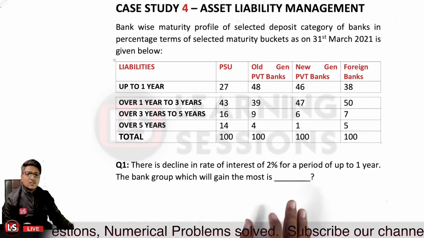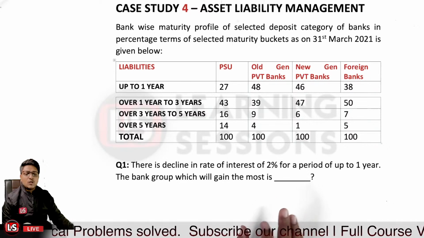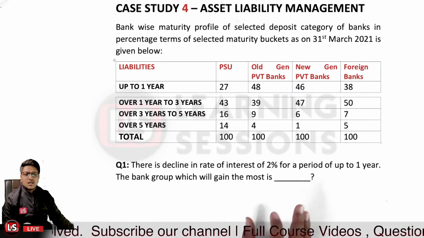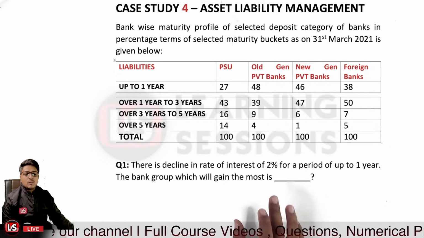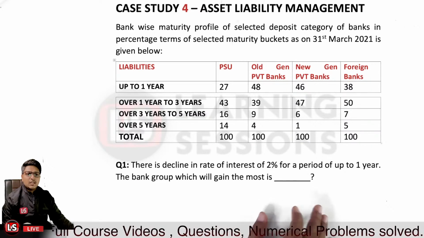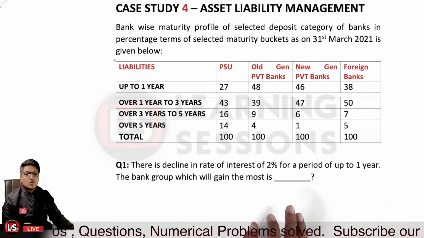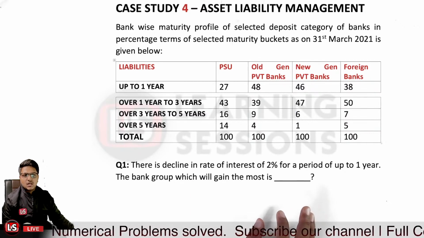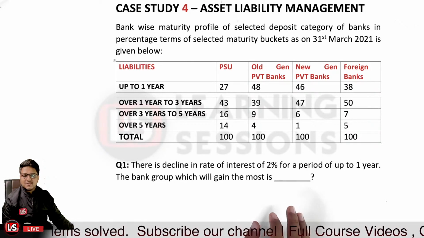Which bank will have the most gain where the rate of interest is declined by 2% over a time horizon of up to 1 year? Which bank will be benefited the most? Kindly do answer at the earliest. What would be the answer? It will be PSU banks, old generation private banks, new generation private banks, or the foreign banks.